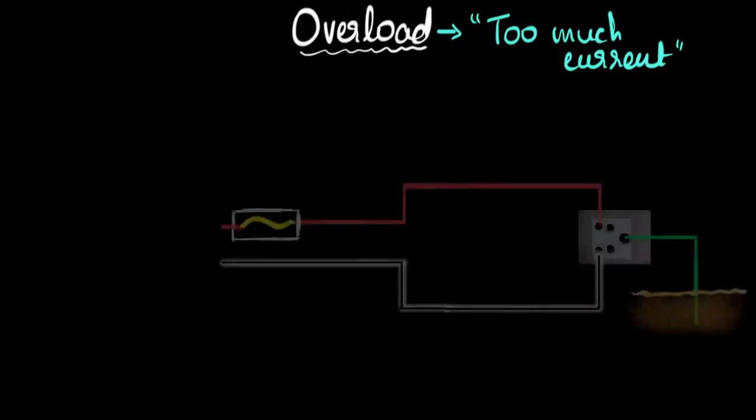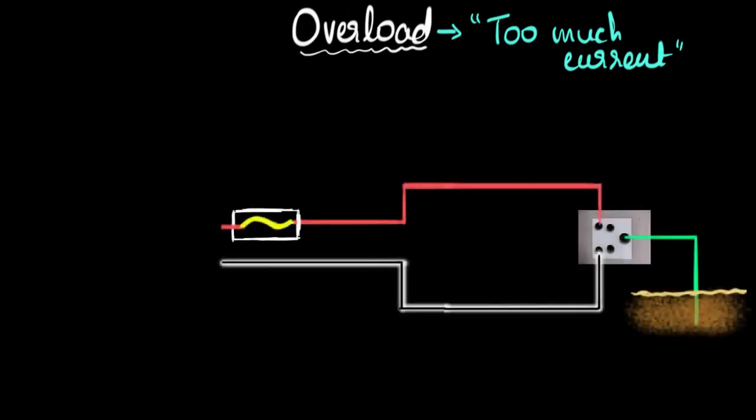Well, let's look at a typical household circuit. We have already seen that there are live wires and a neutral wire and a ground wire and everything. We've talked about this in previous videos. Now, every wire has a certain capacity to withhold current. If the current exceeds that particular value, then the heat generated will be too much, the temperature will start increasing, and because of that, a lot of bad things can happen.